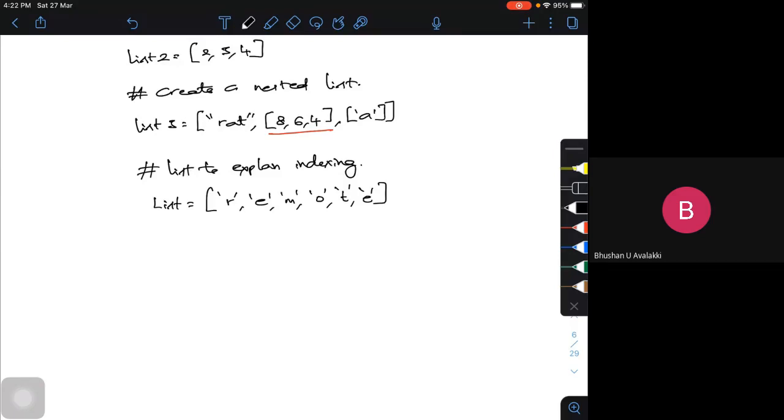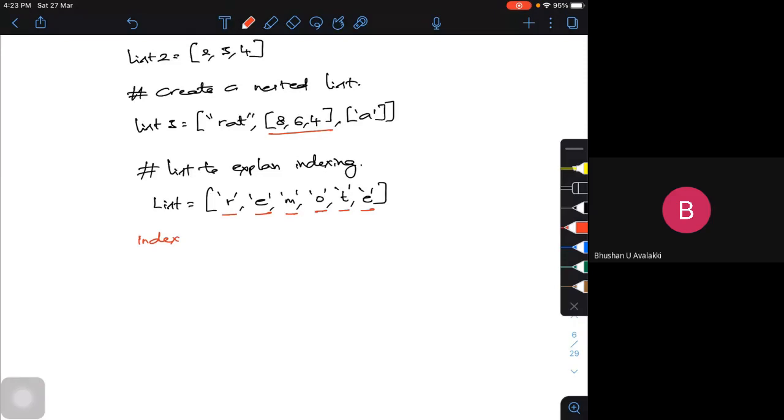So what is this? How many letters do you have? 1, 2, 3, 4, 5, 6. It's a 6 letter word, REMOTE. Now, how does indexing work in Python? The indexing in the forward, that is the positive direction, starts with 0.